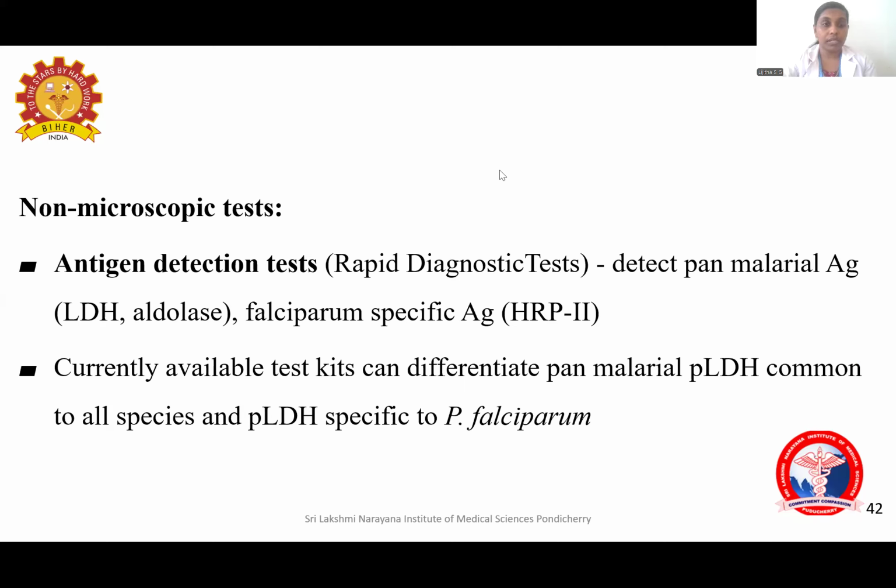Other non-microscopic tests are antigen detection tests. These are rapid diagnostic tests, which we can do using the immunochromatography method. So the antigens that are present in malaria are LDH and aldolase. LDH is lactate dehydrogenase, then aldolase, and these will be present in all the malarial species. And Plasmodium falciparum has a specific antigen known as histidine-rich protein 2. So we have test kits that can detect pan-malarial antigen as well as the antigen which is specific for Plasmodium falciparum.